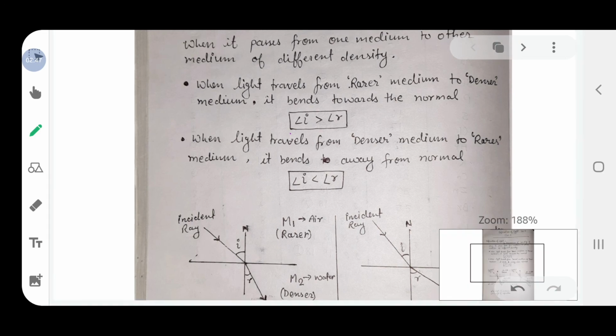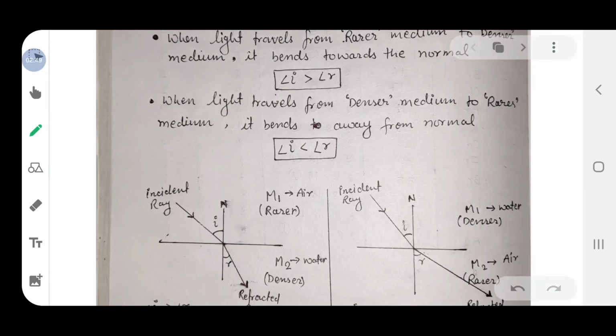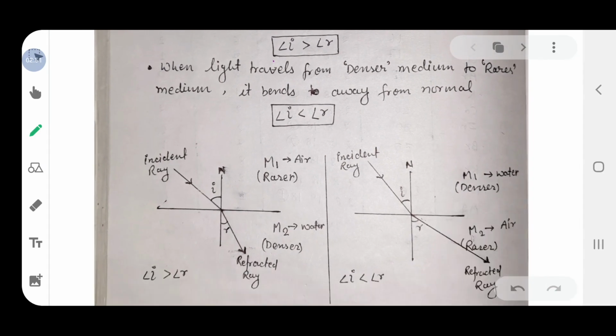Here both cases are given in the figure. In this first figure, the incident ray is traveling from air to water. This is air, the rare medium, and this is water, the denser medium. So the angle of incidence is greater than the angle of refraction. This is the angle of incidence and the angle of refraction.